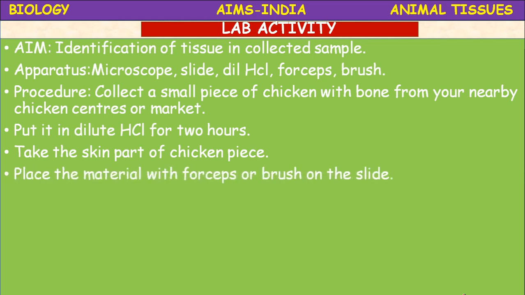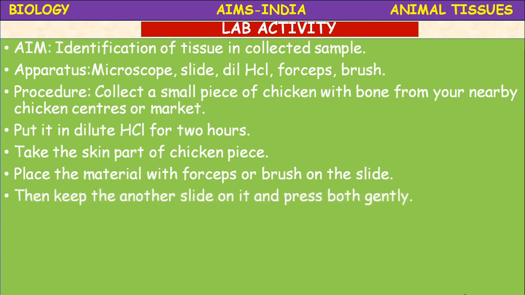Place the material with forceps. Don't touch it with fingers. With forceps, you can take that layer of skin, or with the help of a brush, put it on the slide, and then keep another slide over it and press both the slides gently.